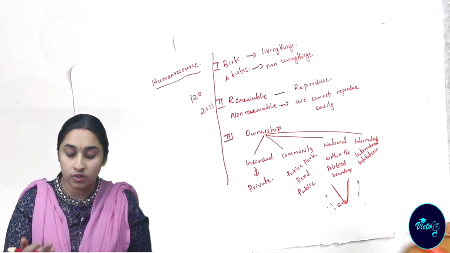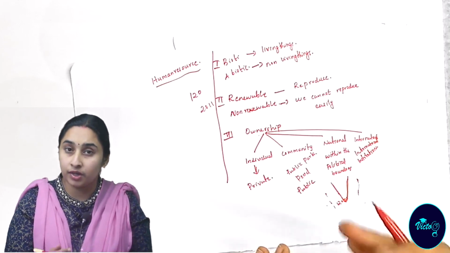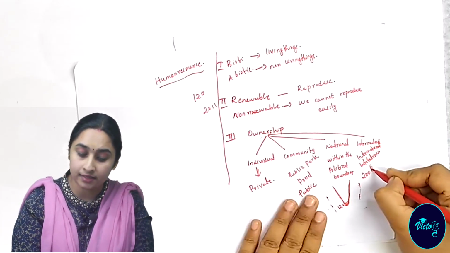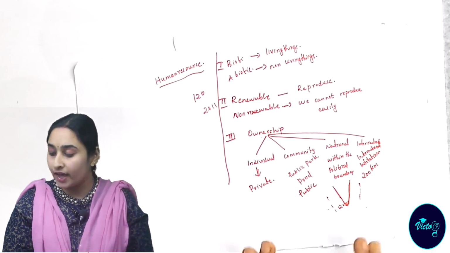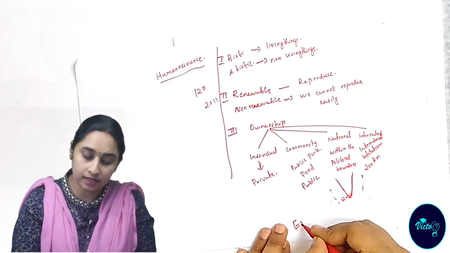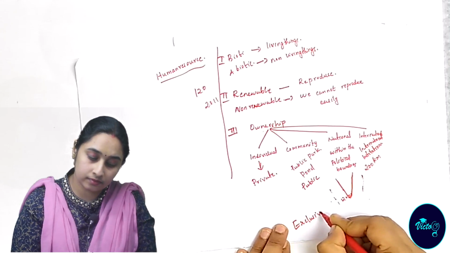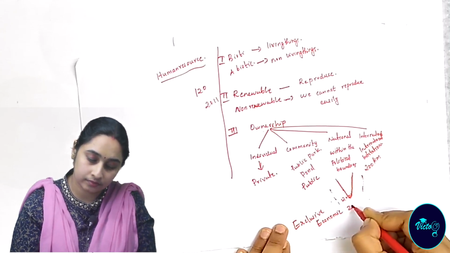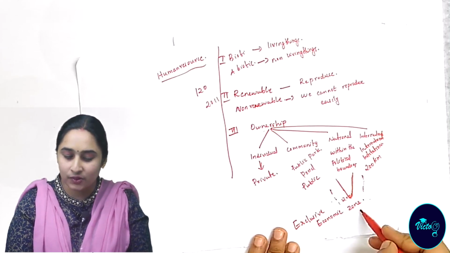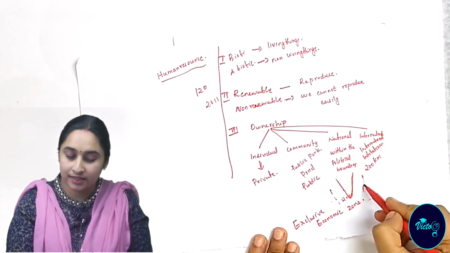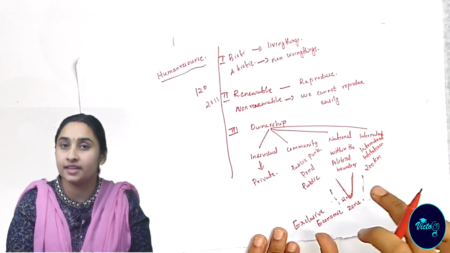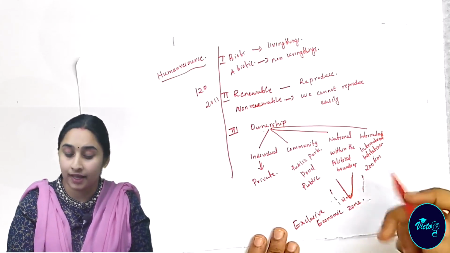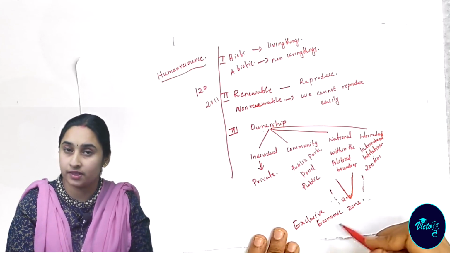For example, oceanic resources beyond 200 kilometers, the exclusive economic zone. Exclusive economic zone, that is a boundary. Within that boundary, a particular nation has exclusive right to do all the economic activity. That is the exclusive economic zone.